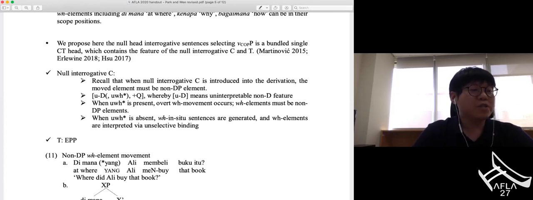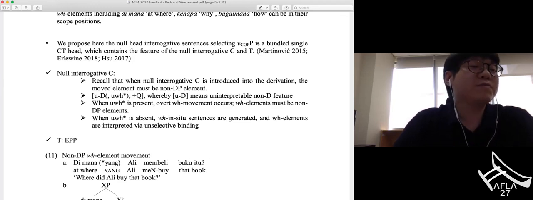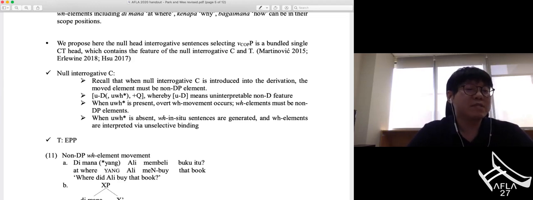And due to the uninterpretable non-D feature, overtly moved WH element must be non-DP elements. On the other hand, when uninterpretable WH feature is absent in the structure, then WH in situ sentences are generated and WH elements are interpreted via unselective binding.